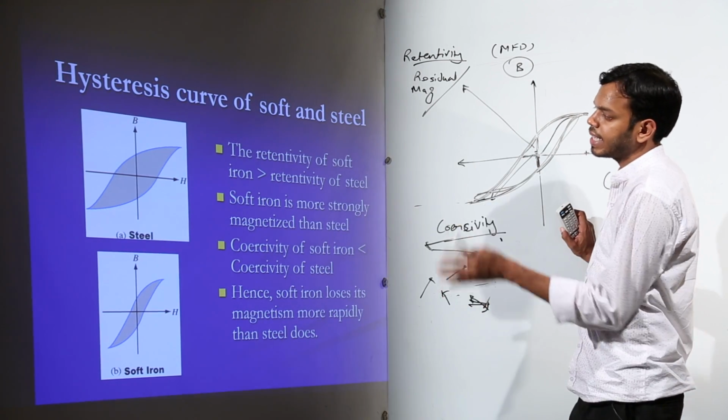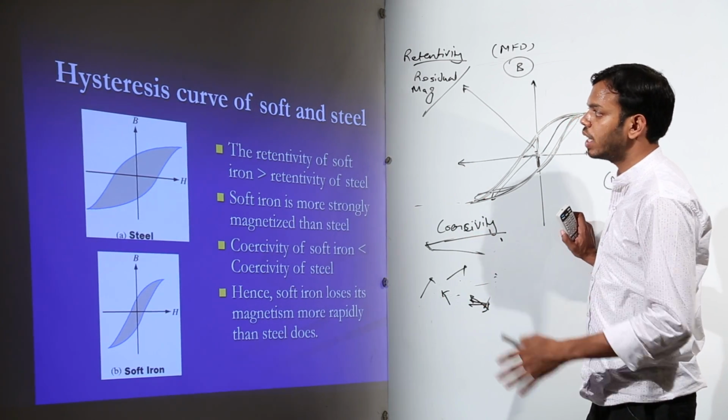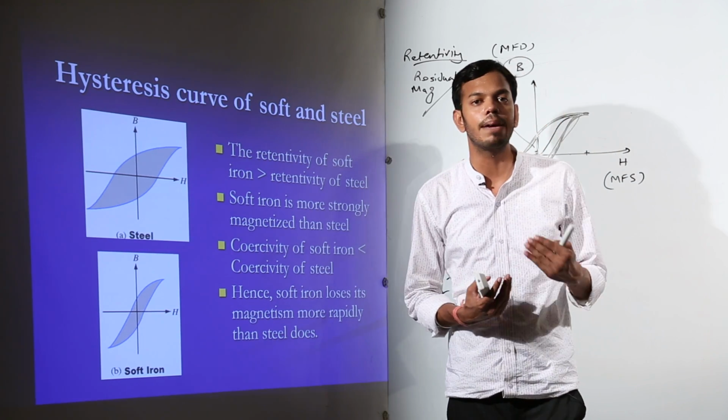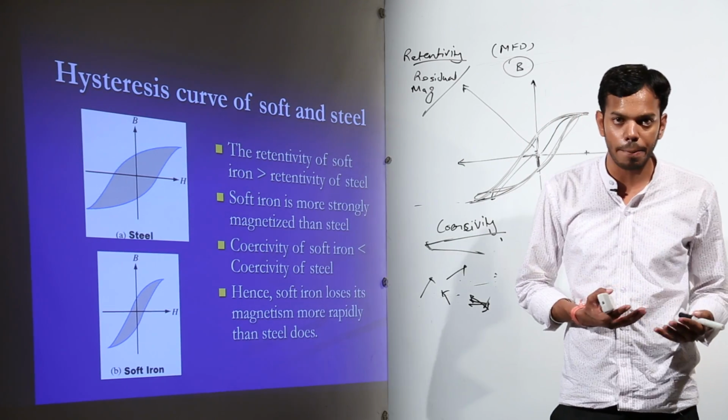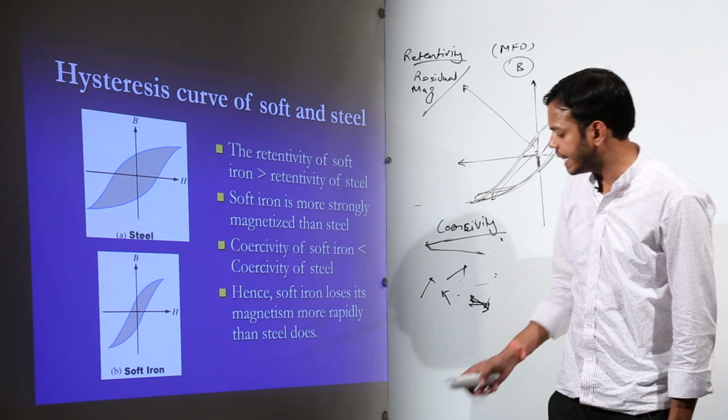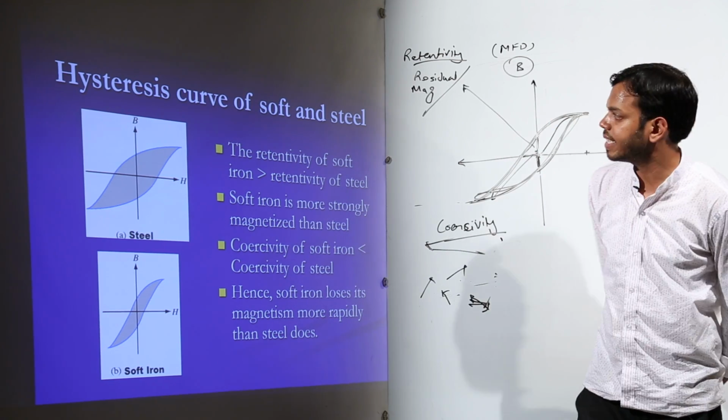So the study of these kinds of graphs gives us a brief idea about how various types of materials can be used for various purposes. So this is all in this chapter. The magnetism concludes here.